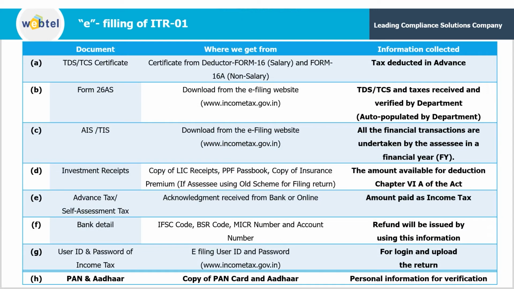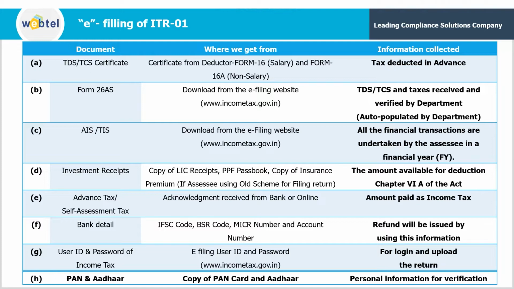Now, for the filing of ITR-01, here I am sharing with you a common list of documents required before filing an ITR-01, and the information we can get from these documents. So let's talk about the TDS or TCS certificate.